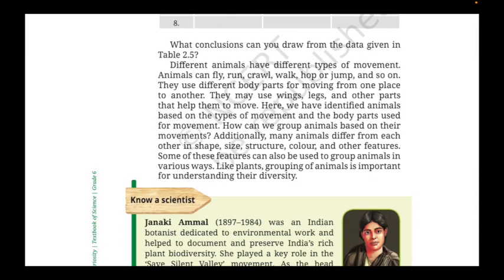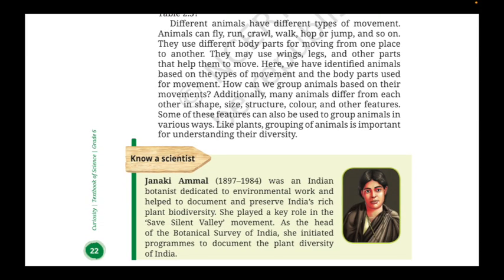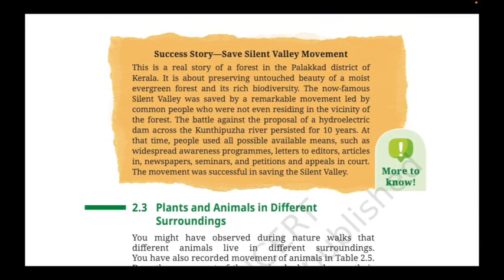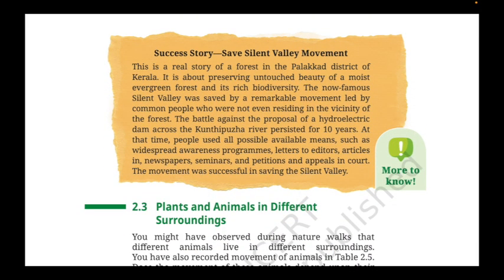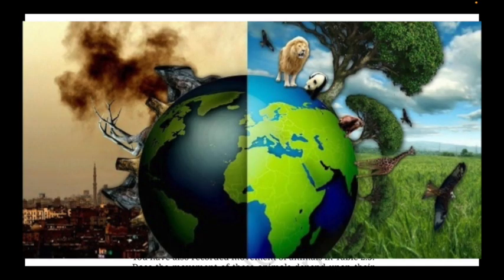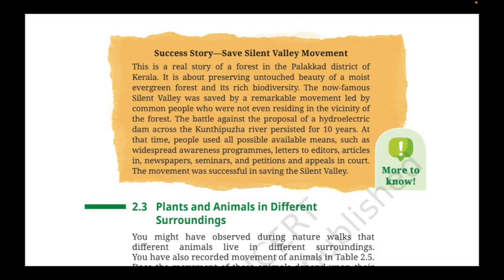Here, you must know about Janaki Ammal, who lived between 1897 and 1984. She worked very hard to preserve plant diversity in India. Many times we may think plants are just plants, they are everywhere and we can cut or throw them away. But in the history of Earth, every single plant has played an important role in the ecosystem.